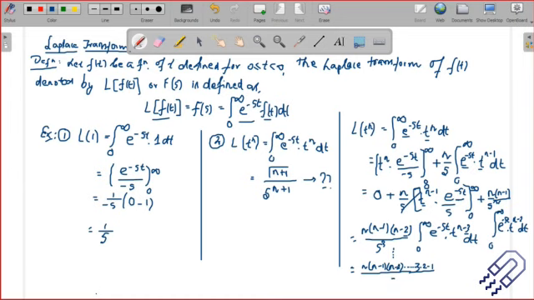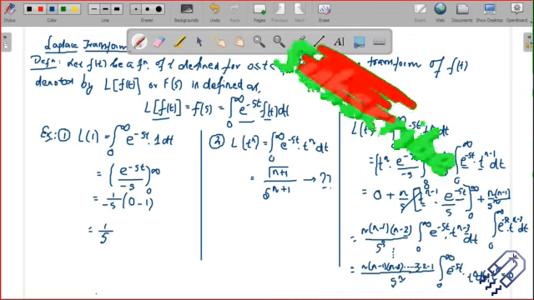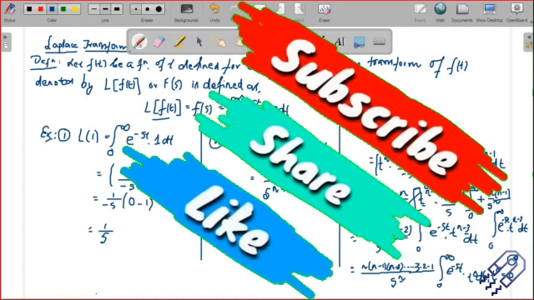So you can keep on doing this, and s to the power, this is 3, so this will be n, because I'm doing it n times, okay? And then finally when I have it, I'll have 0 to infinity, and then this is e to the power minus st, it survives every time. And then n is 3, I've taken n is 3, that's why this is n. So this will be t to the power 0, so this is dt. So this will become 1, and I'll just have e to the power minus st. So t to the power 0 is 1, right? So if I take that here, I'm going to get my final result.